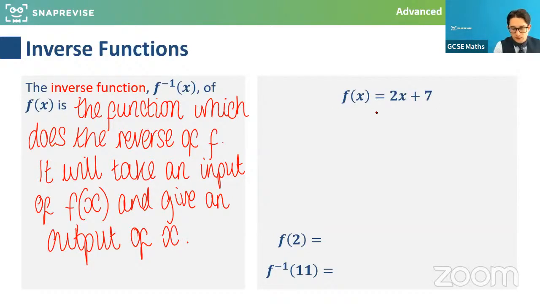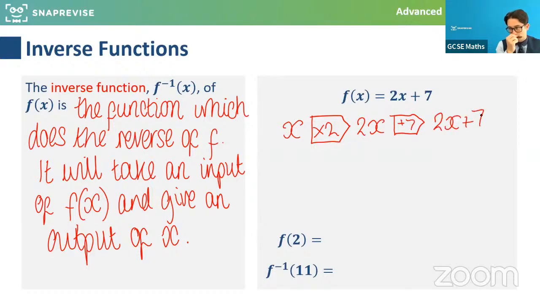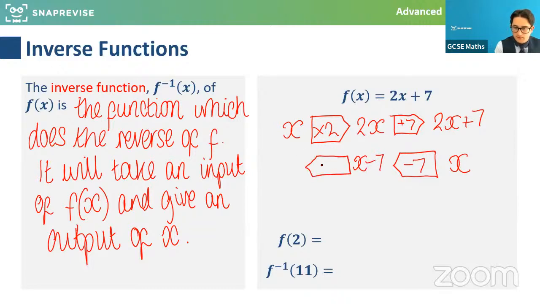So for example, this function here, which doubles it and adds 7: we take an input, which I'm calling x, times it by 2, that gets me 2x. Then I add 7 as the next step, and that produces 2x plus 7. So whatever I had, I now have double it plus 7. Now this function will take the first thing and rewind this process and do the inverse operations. So I'd have x minus 7. We've got to think what order it would do it in to undo the steps. So we'd have x minus 7 over 2 as the inverse process. And the order is very important. We're going to look at this carefully shortly.